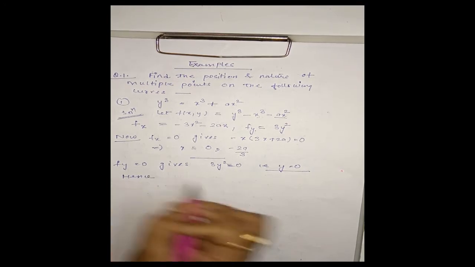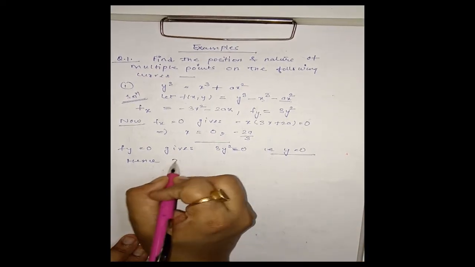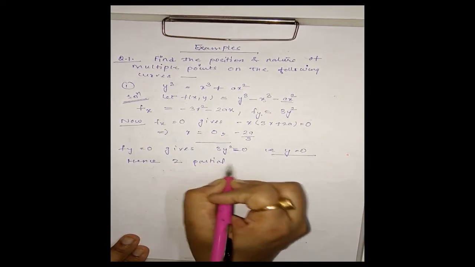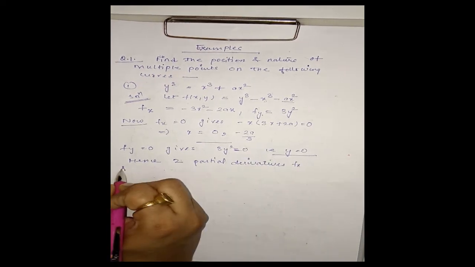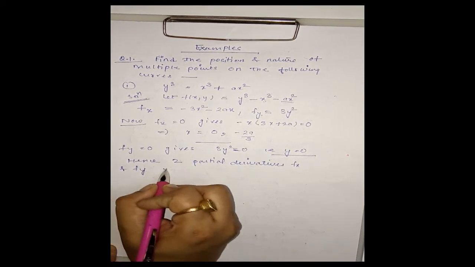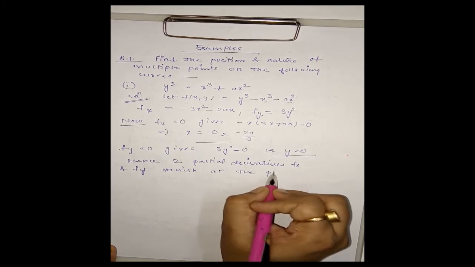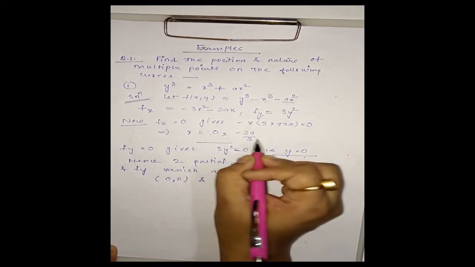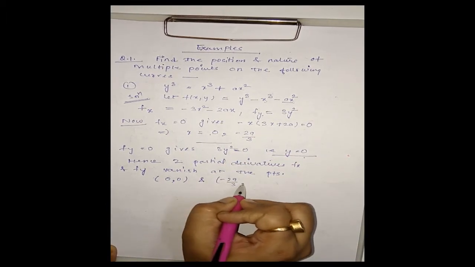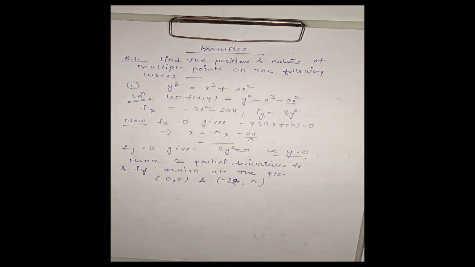Hence the two partial derivatives fx and fy vanish at the points (0, 0) and (minus 2a by 3, 0). These are the two points we get on solving fx equal to 0 and fy equal to 0.